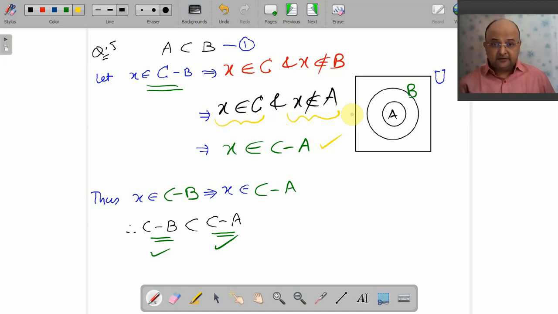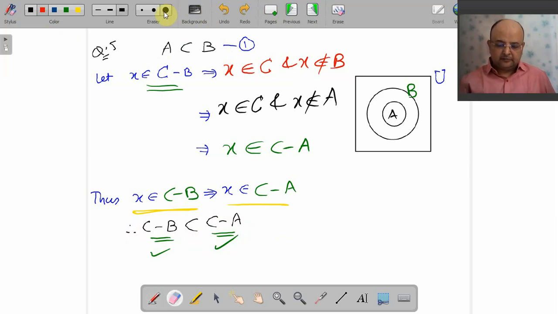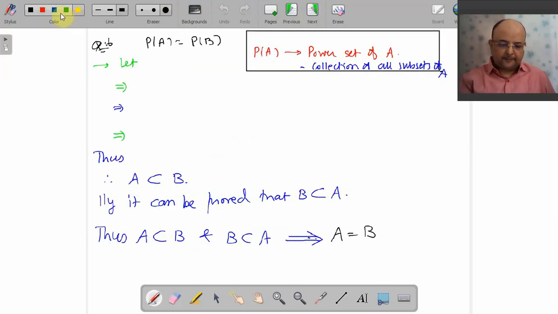Yes, that is again the definition. C minus A: X belongs to C and X does not belong to A. That means X belongs to C minus A. So we started with X belongs to C minus B and we have derived that X belongs to C minus A. So we have the fact that C minus B is a subset of C minus A. So what was the question? If A is a subset of B, then prove that C minus B is a subset of C minus A. Done. Okay, we go for the next.